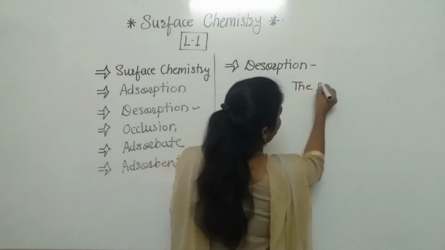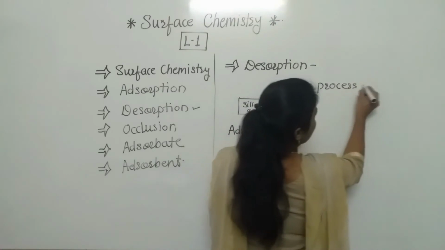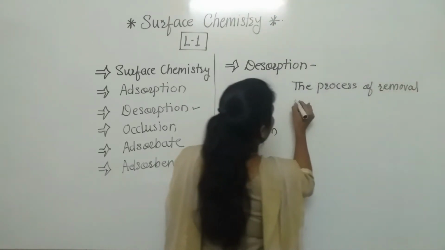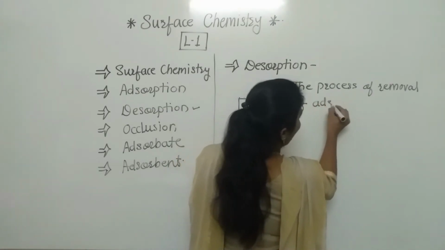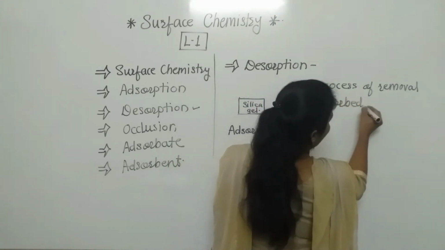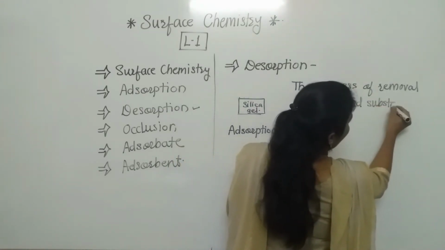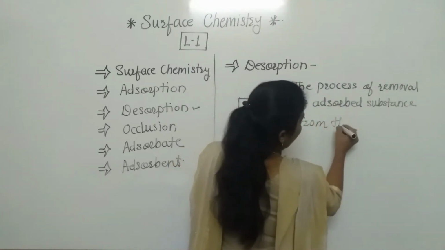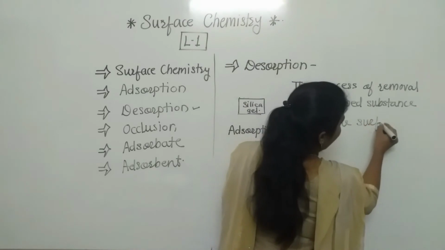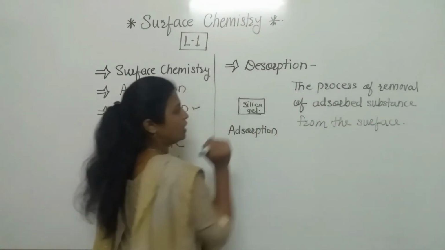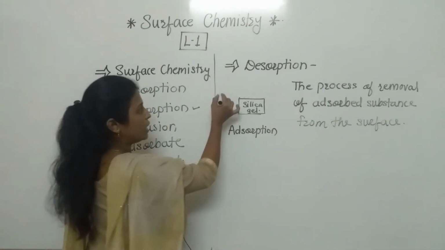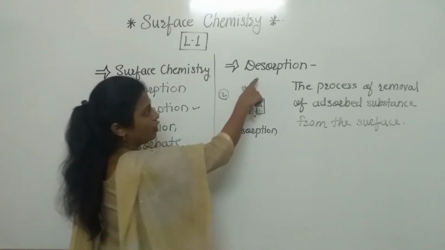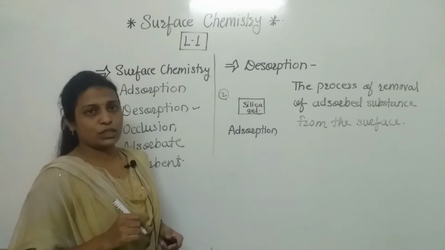The process of removal of adsorbed substance from the surface is called desorption. So this is another example of adsorption, and here we have completed the definition of desorption.